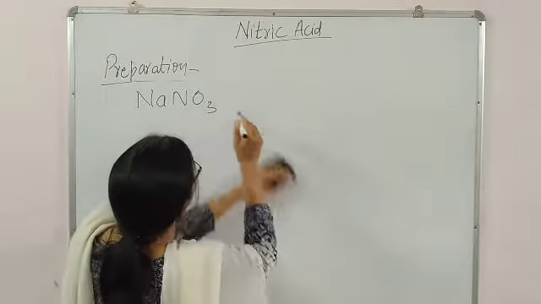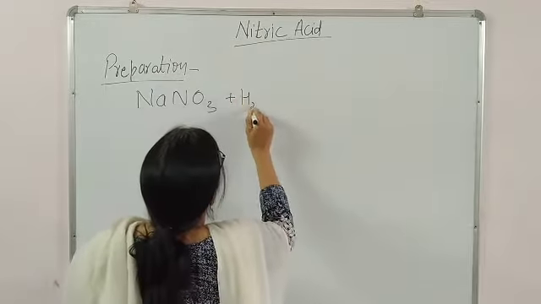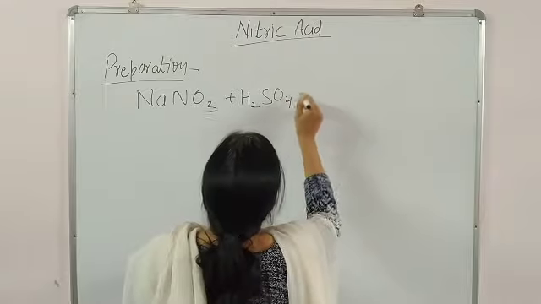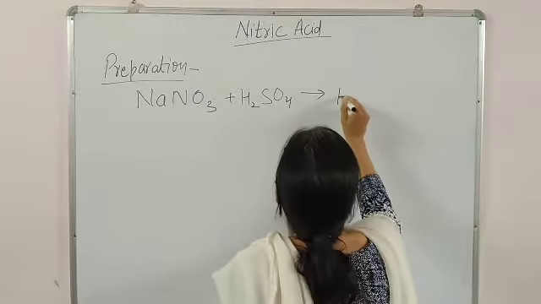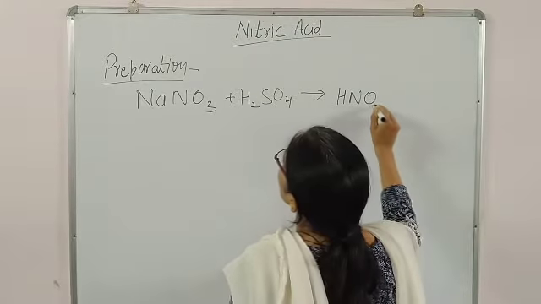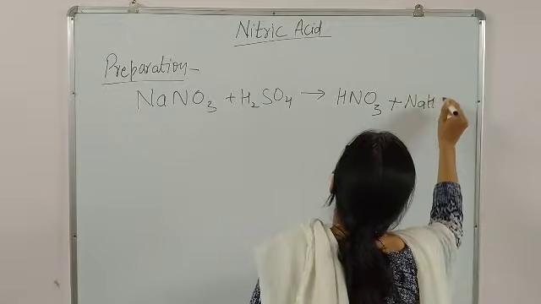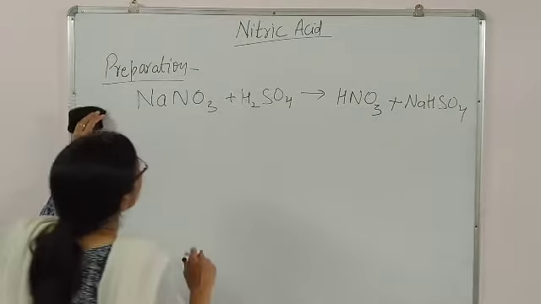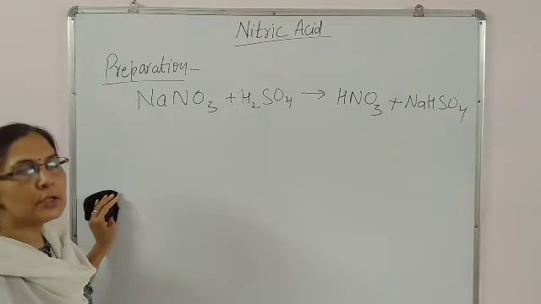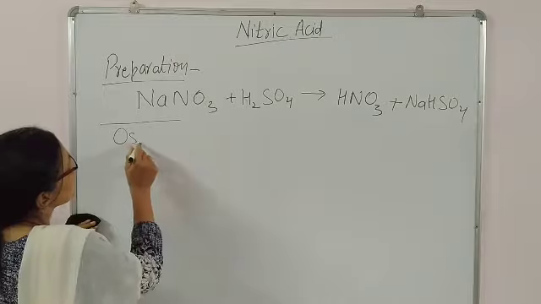Treated with any acid, for example H2SO4. When it reacts with acid, there will be formation of HNO3 plus NaHSO4. So this is the laboratory preparation of nitric acid. At industrial scale, it is prepared by means of the Ostwald process.